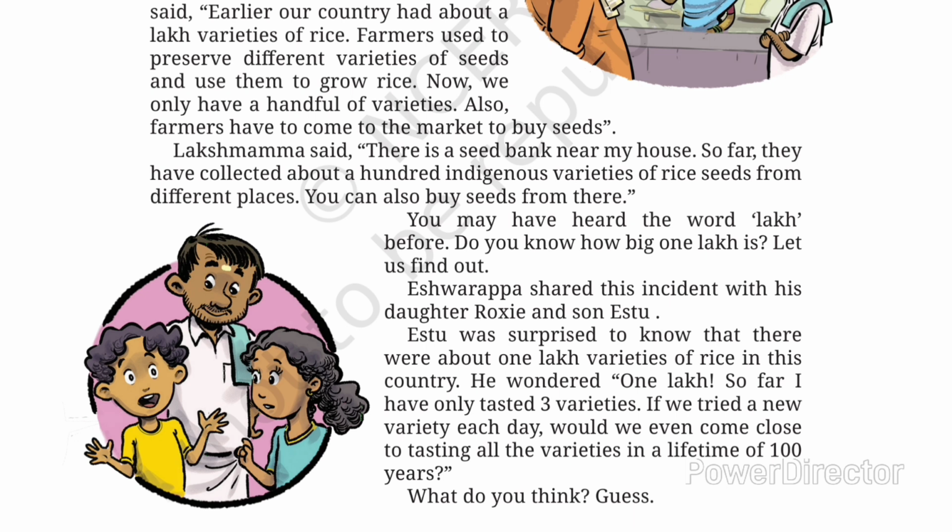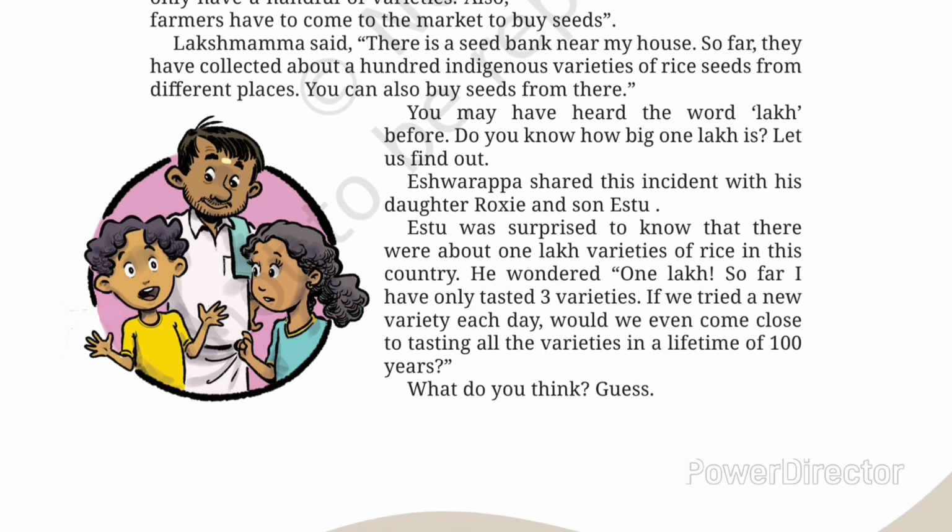Next, Ishwarappa shared this incident with his daughter Roxy and son Ishtu. Ishwarappa went home and told all this to his son and daughter. Ishtu was surprised to know that there were about 1 lakh varieties of rice in this country.